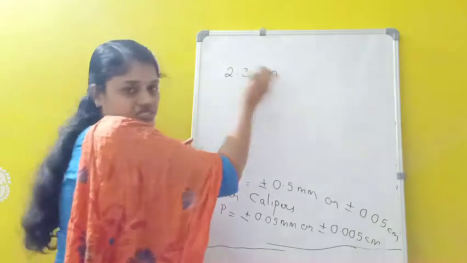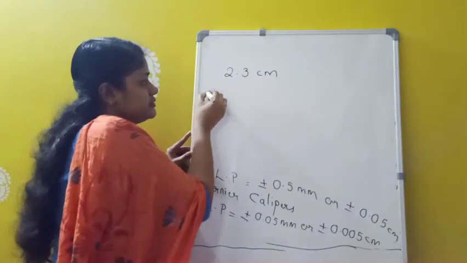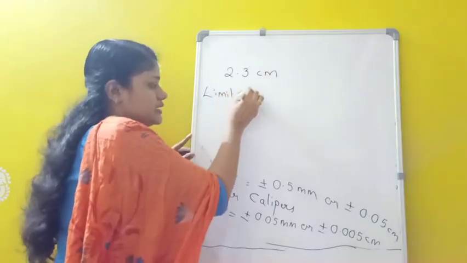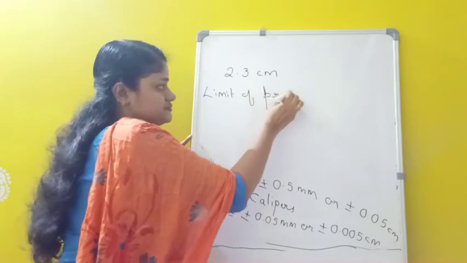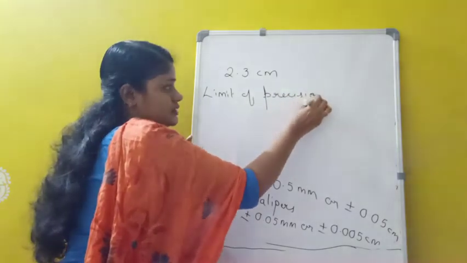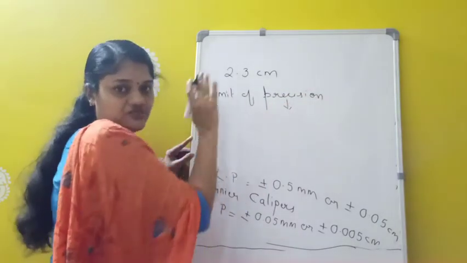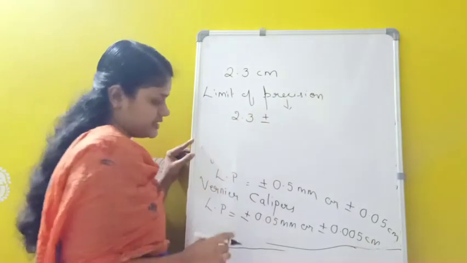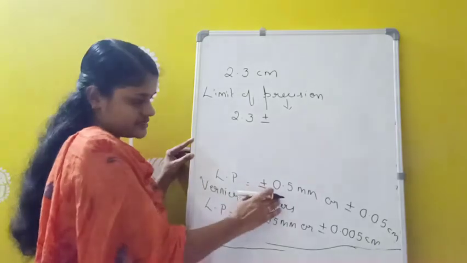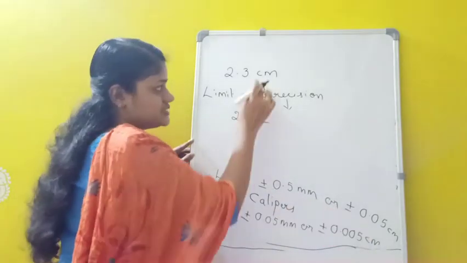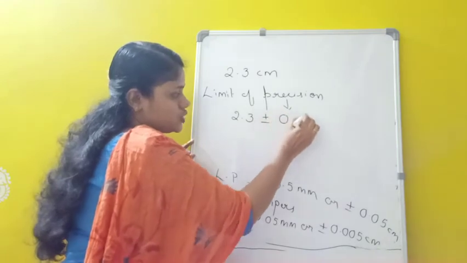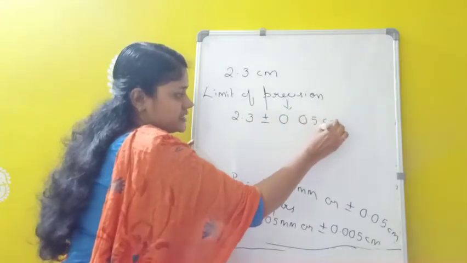2.3 centimeter. Okay. Then the limit of precision of this measured value can be written as 2.3 plus or minus. So what is the limit of precision in the case of meter scale? 0.05 centimeter. Suppose I am getting in centimeter, so I am taking this one only. Okay. So plus or minus 0.05 centimeter.